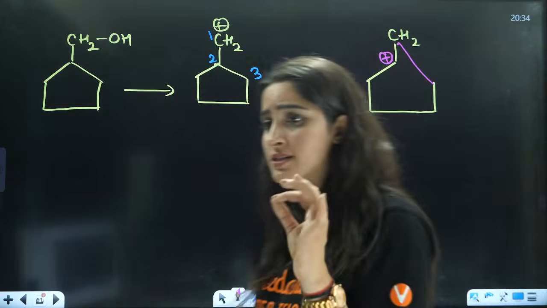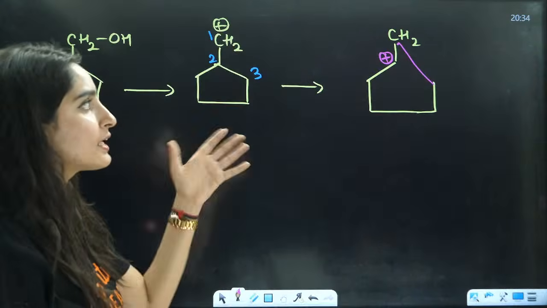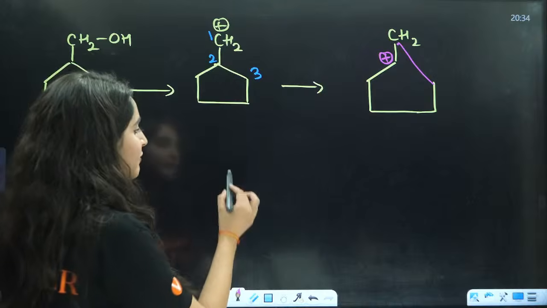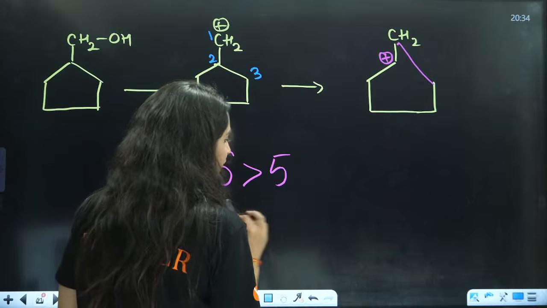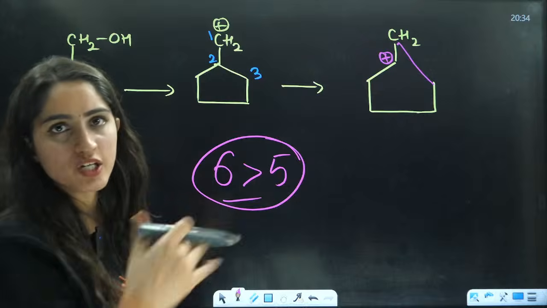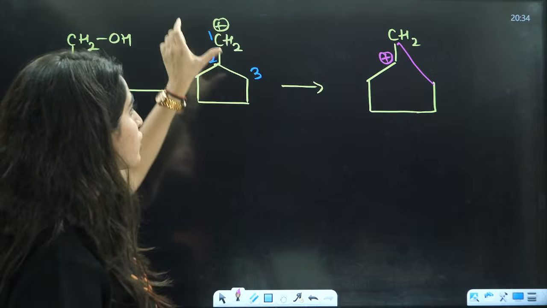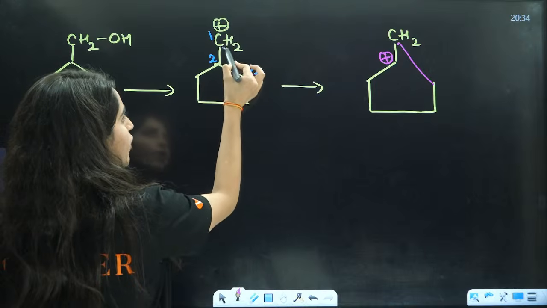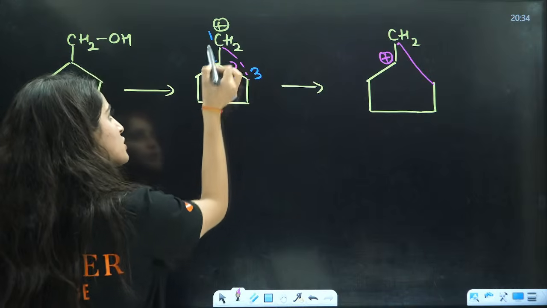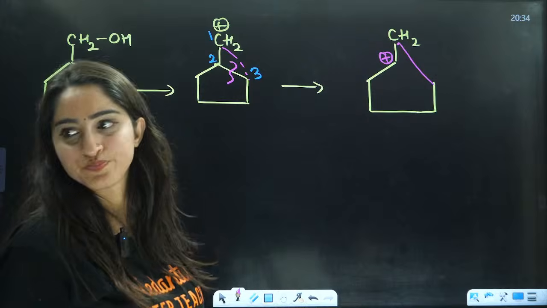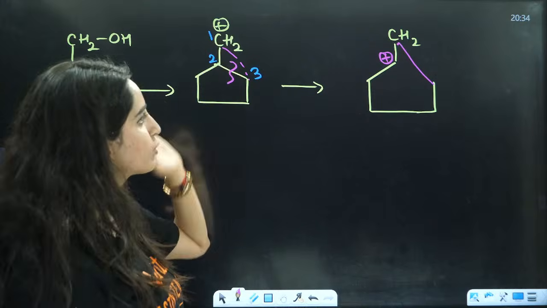Always, that is going to be the trick. Anything you talk about, I know that my 6-membered ring is more stable than 5-membered. That is why expansion has occurred here. So, always 1, 2, 3: break the bond of 2 and 3, join 1 and 3. Then this positive charge is shifted to 2.